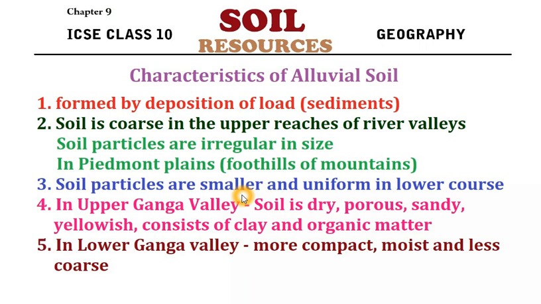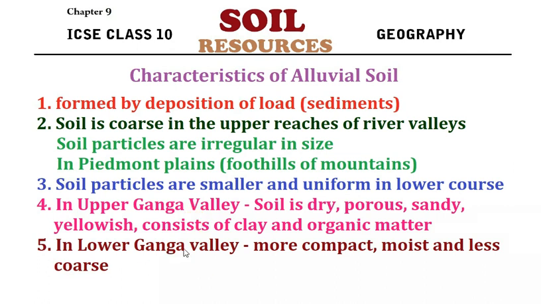But in the upper areas very close to the mountains, we have something called the Terai region, which was covered with forest earlier. Because of the presence of vegetation in that area, we have organic matter in alluvial soil. But generally soil is dry because moisture content is less. Then they are porous, a lot of spaces are there in between, and more sand particles are seen than silt. So this is the character of soil in the upper part of the Ganga valley.